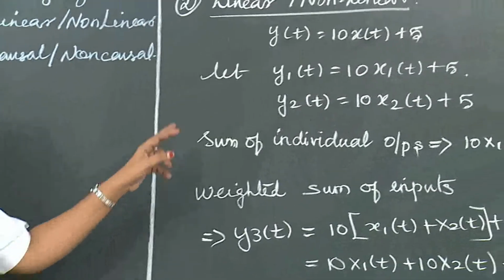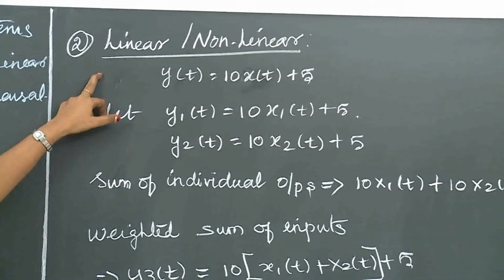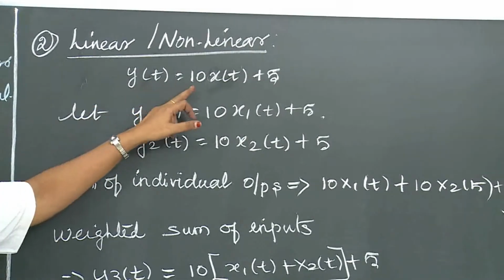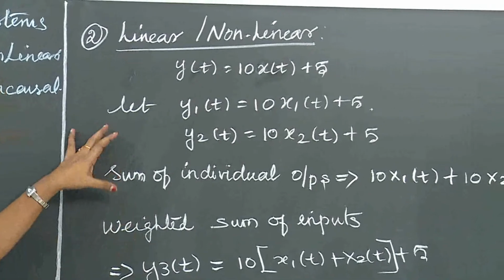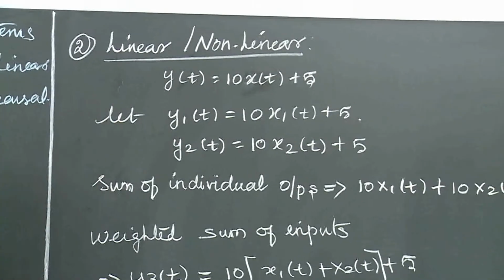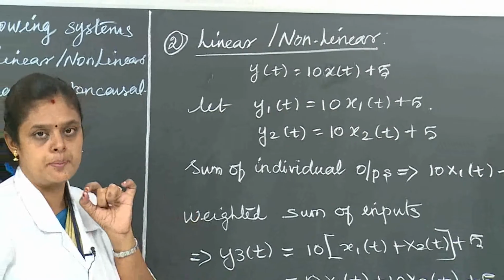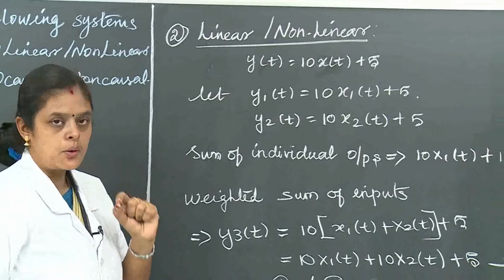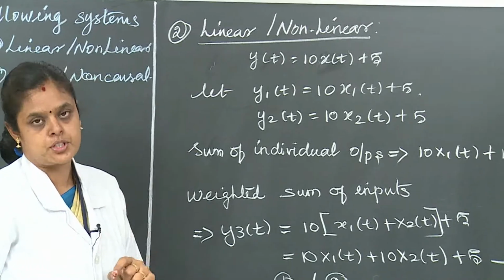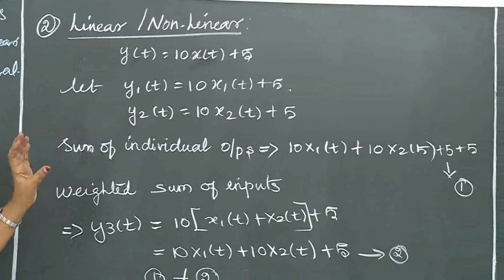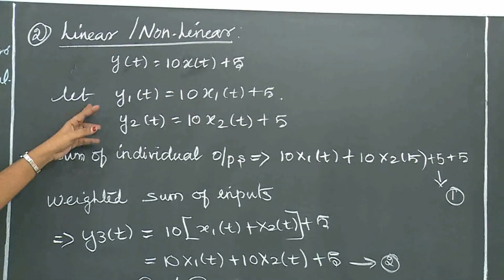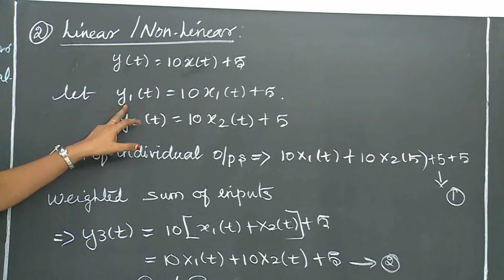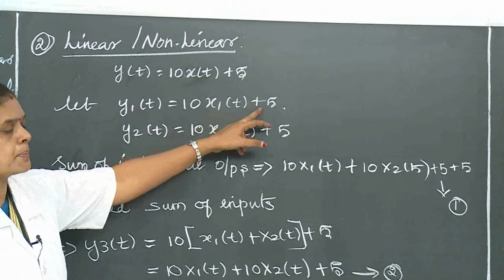The next property is the linear and non-linear property. In that we have to prove the linearity property. y of t equal to 10 into x of t plus 5. So we are going to apply that. Linear and non-linear property means we have to prove the superposition principle. The superposition principle means the sum of individual outputs is equal to the weighted sum of the inputs, right? First we have to prove the left hand side. What does the left hand side mean? That means the sum of individual outputs. Taking the individual output with input x1, let us take y1 of t equal to 10 into x1 of t plus 5.